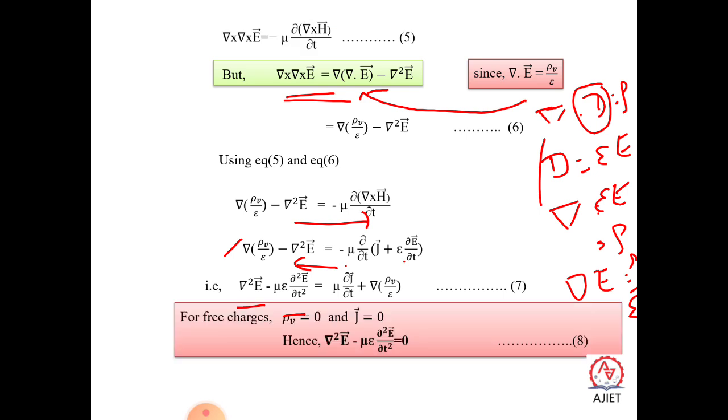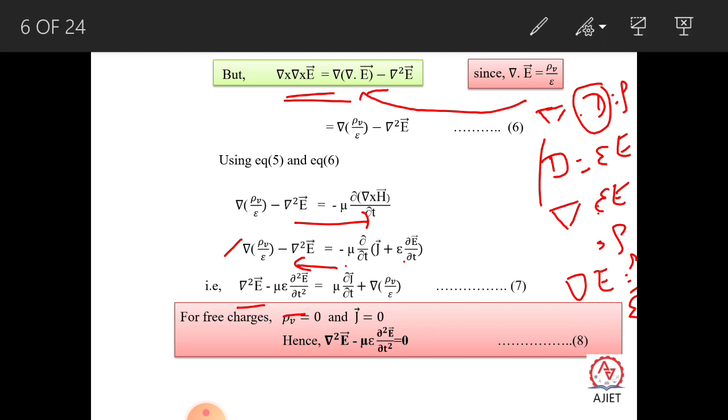Now for free space, where no charges are present, what about the density? No charges means density is equal to 0. As a result, what happens to the current density? Since there is no movement of charges, current density will reduce to 0. So rho V is equal to 0 and J is equal to 0.